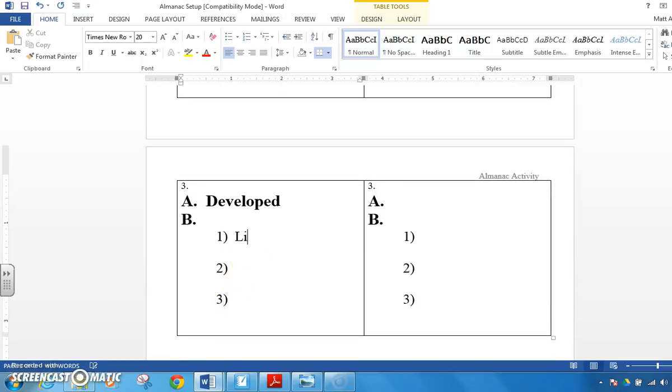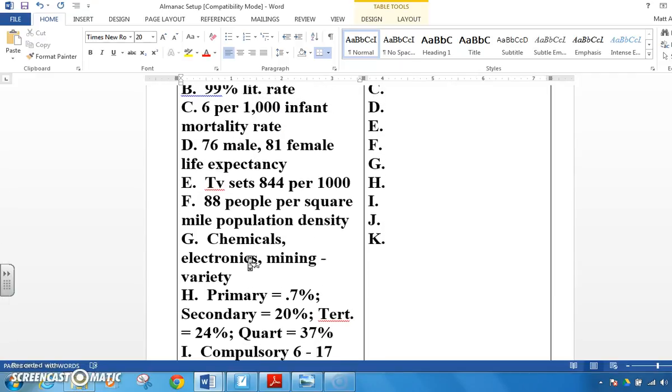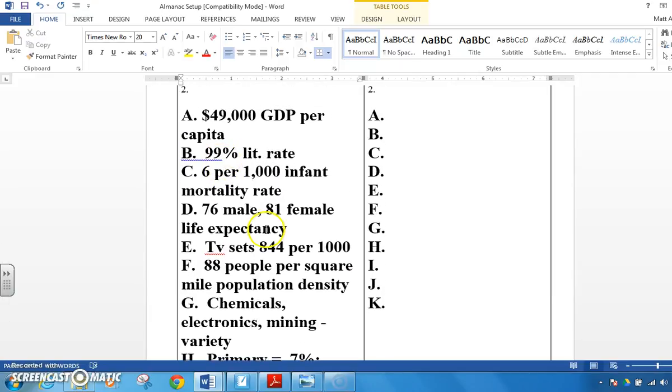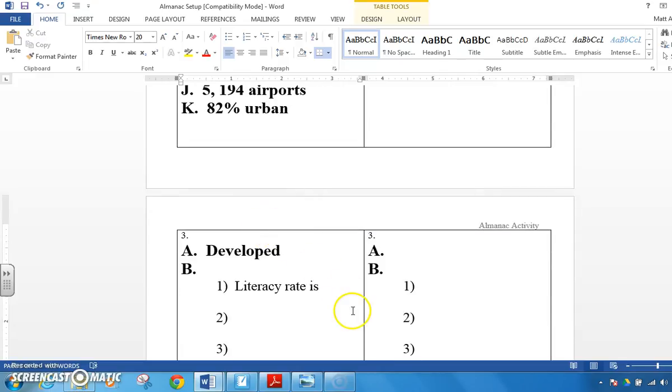The literacy rate is, let's say, 99%. Awesome. So the literacy rate is 99%, which is my example. So I've got my example right here now. What else do I need to include in this? I need to include an elaboration.